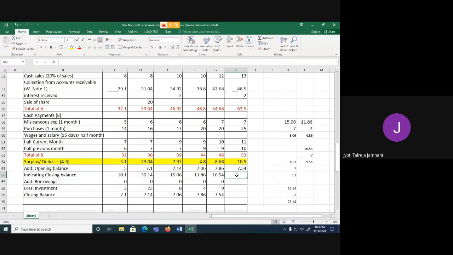December. So indicating closing balance for December will be 18.04. Again, it is much higher than 5 lakhs, so I will not borrow. And from 18.04, I have to keep 7 lakhs. So minus 7, and the remaining I can invest. So I can invest 11.04. 11.04 means 11 lakh 4,000. I cannot invest in thousands. So I will invest only 11 lakh. So remaining will be 7.04.